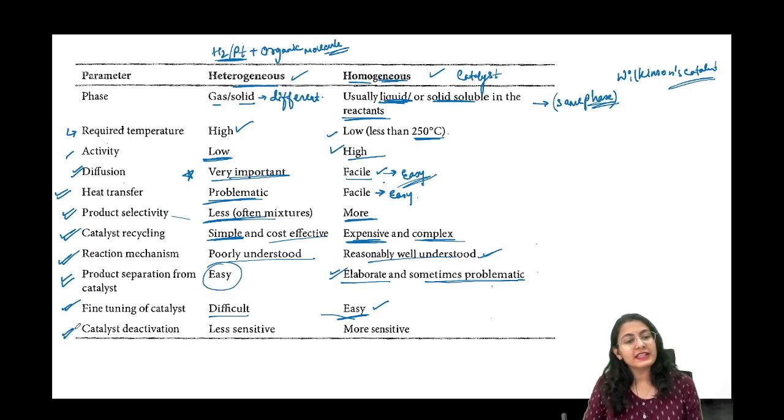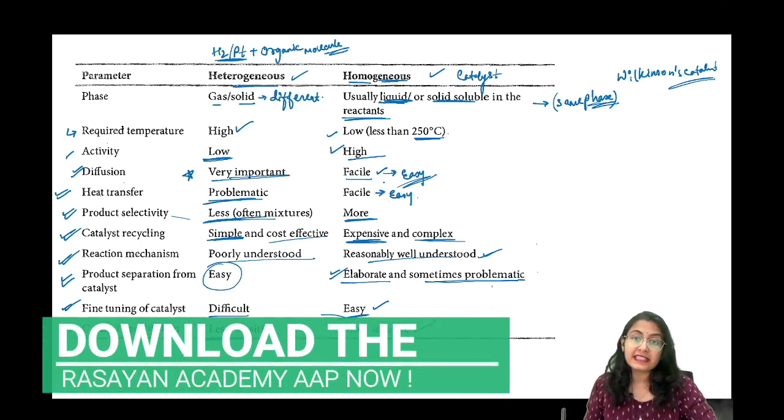Okay, catalyst deactivation. So how to deactivate the catalyst? ये catalyst जो होता है, it is less sensitive and it is not easily deactivated. However, the homogeneous one, since it is soluble, reacting very highly, it is more sensitive and easily deactivated. Okay, so that is also a drawback.